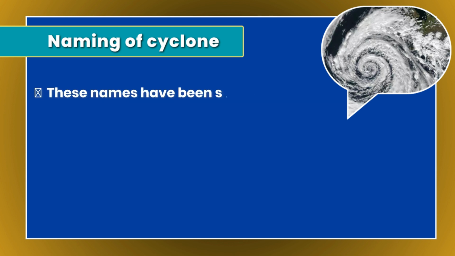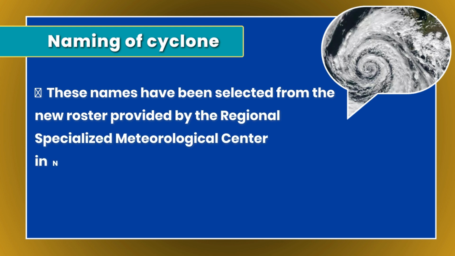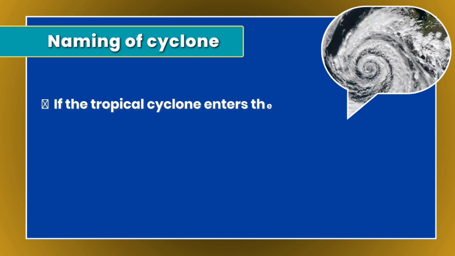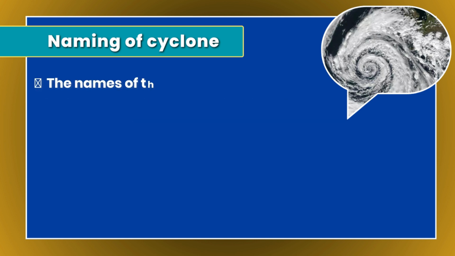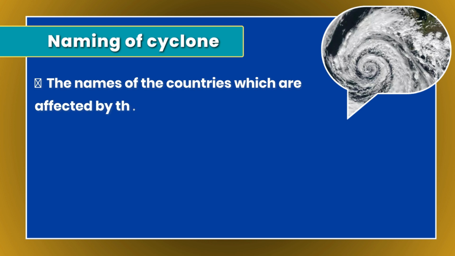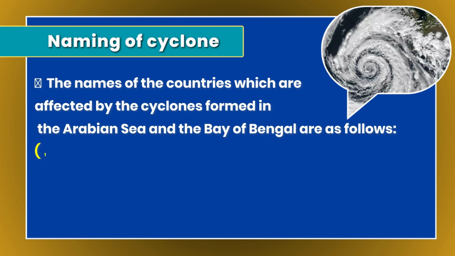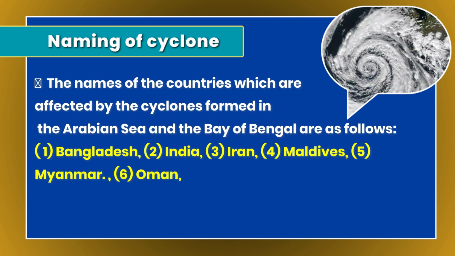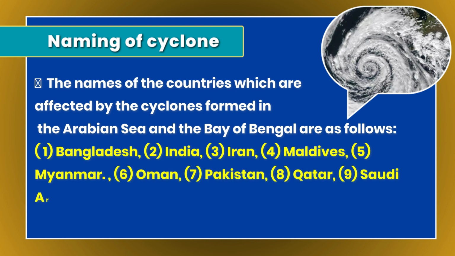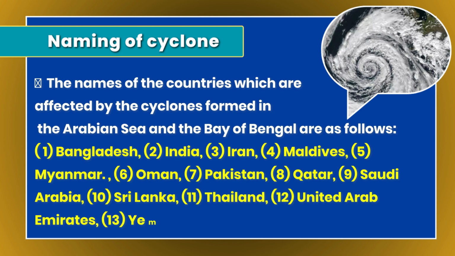These names have been selected from the new roster provided by the Regional Specialized Meteorological Center in New Delhi around mid-2020. If the tropical cyclone enters the basin from the Western Pacific, it will keep its initial name. So the names of countries which are affected by the cyclone formed in the Arabian Sea and the Bay of Bengal are as follows. First, Bangladesh. Second, India. Third, Iran. Then Maldives. Then Myanmar, Oman, Pakistan, Qatar, Saudi Arabia, Sri Lanka, Thailand, United Arab Emirates, and last up is Yemen.